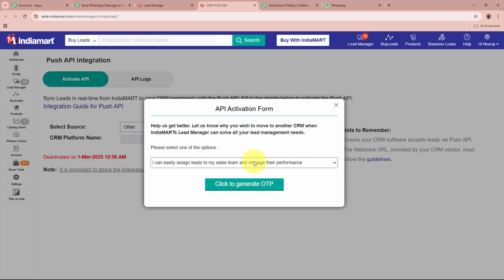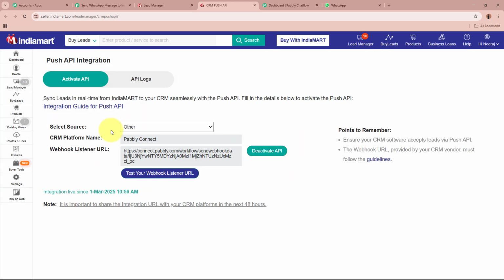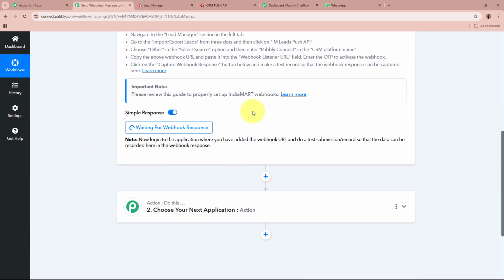It is asking for the reason why we're creating this API. For that, I'm going to select a random reason from the drop-down and click on this button right over here. As I've done that, you can see the webhook URL has now been successfully added to my IndiaMART account. As now the URL is added, I'm going to go back to my workflow and scroll down. It is saying waiting for webhook response.